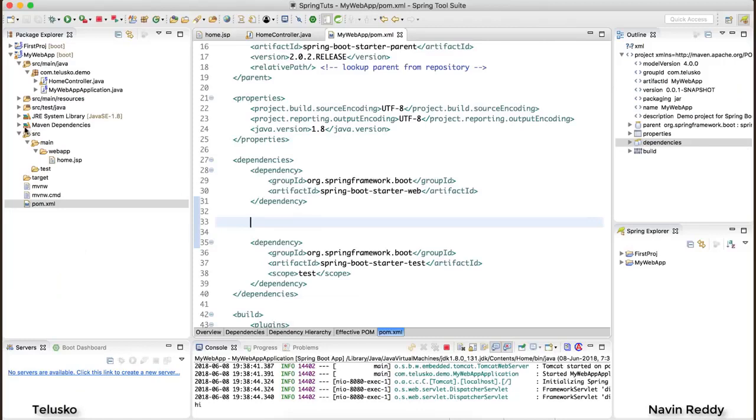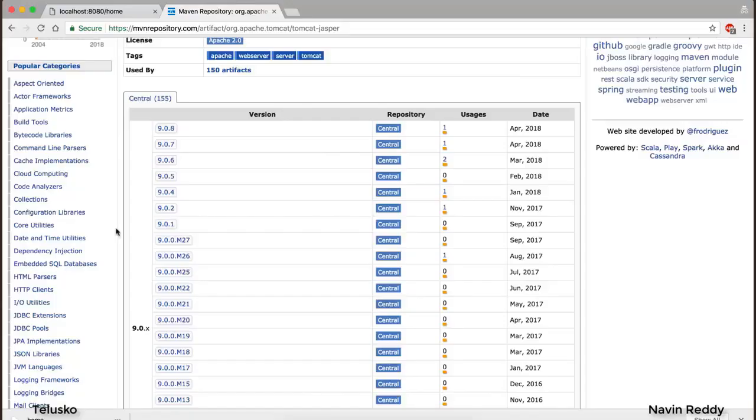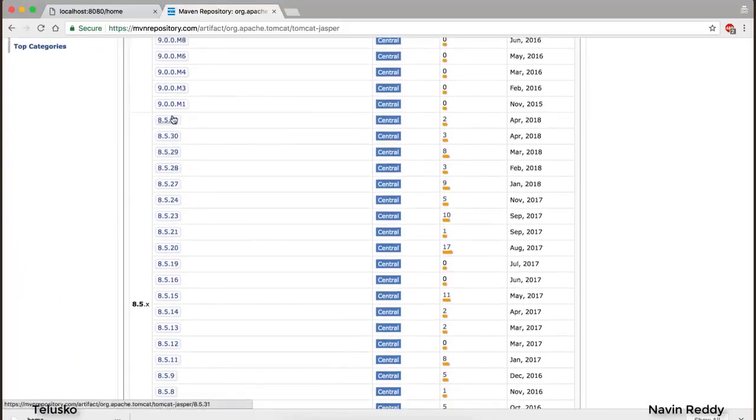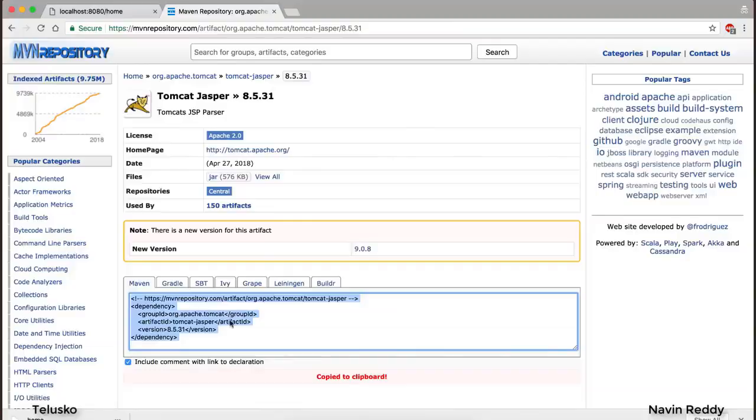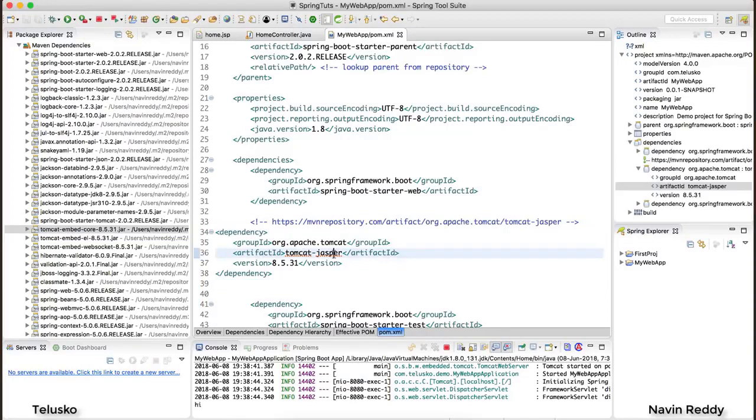So to understand that, I will go to Maven dependency. Whichever version you are using for embedded Tomcat, which is 8.5.31, let's pick up the same one, 8.5.31, and copy this code, go back here and paste. And you can see we got Tomcat Jasper. Now your Spring Boot knows how to convert a JSP into Servlet.